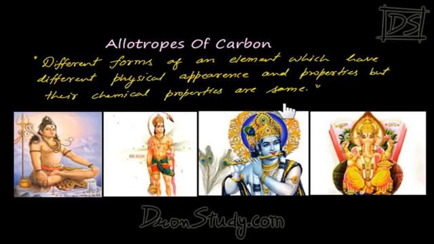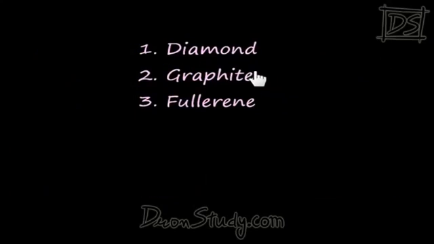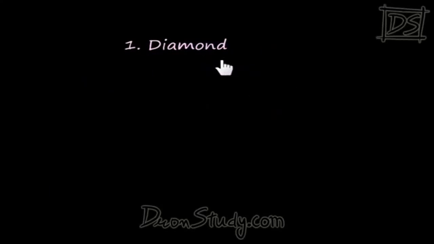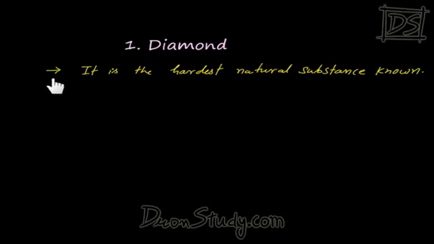As we are talking about carbon, carbon has three main allotropes, which are diamond, graphite and fullerene. There are three main allotropes of carbon which we will need to discuss. So first of all, let's start with diamond. Diamond has a very important property which you know very well: it is the hardest natural substance known. Of whatever natural substances exist on earth, the hardest of them all is diamond.